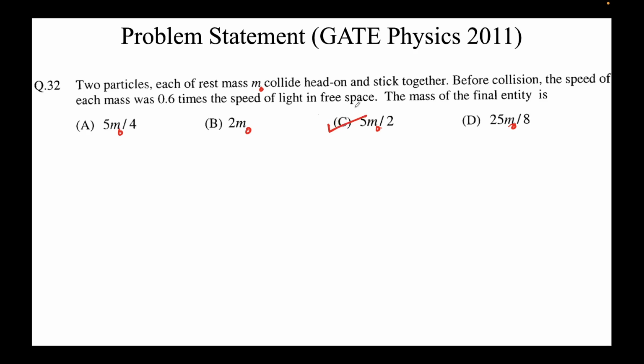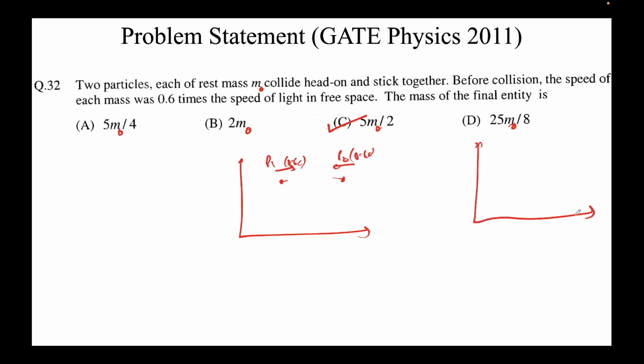I'll pause a bit here. First I'll just repeat what I had done just now. What we were given was that there were two particles, each of rest mass m naught. This is particle P1, this is particle P2. They were traveling like this with the same speed, 0.6 c and 0.6 c. Naturally they will collide, which is given, and they will create another mass, let's say capital P, and I assume that it is moving at a velocity of ux. This is all happening in the rest frame, S frame. This is before, this is after.